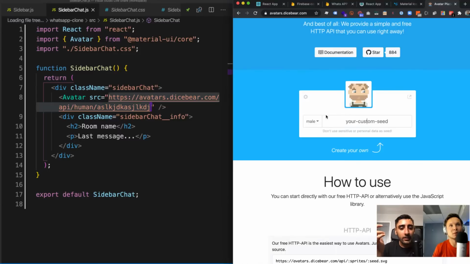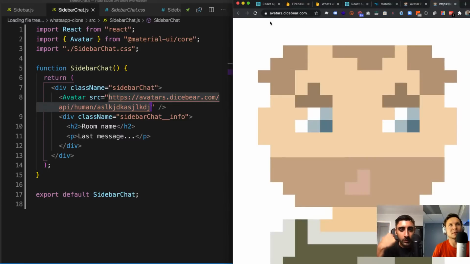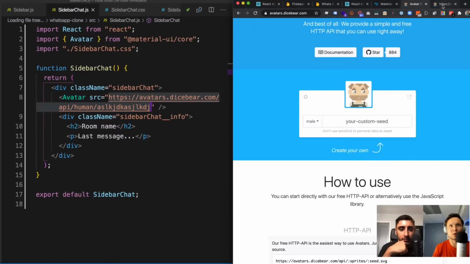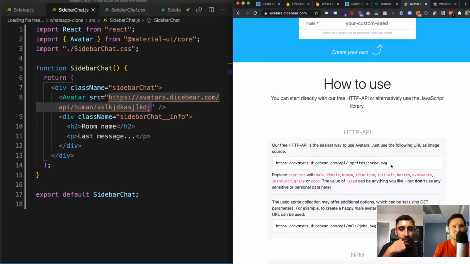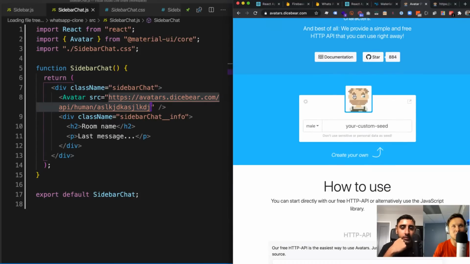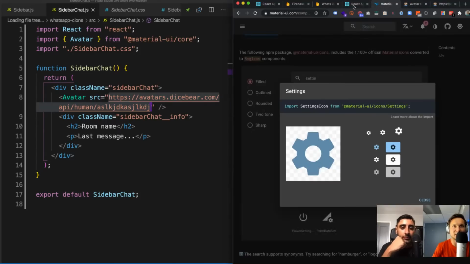Now if we go back to the React app, look at this, guys. It literally says how to use it. You can just pass in anything, and that looks so good. Okay, it's cool, right?